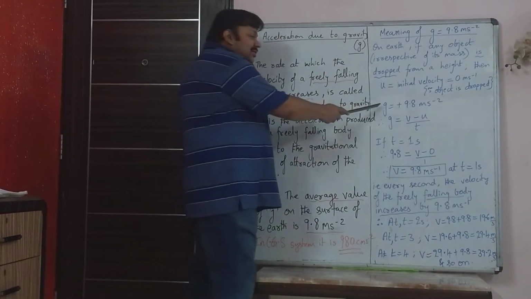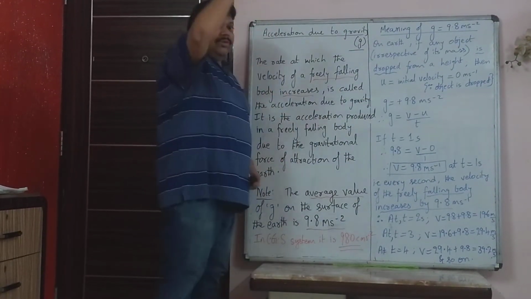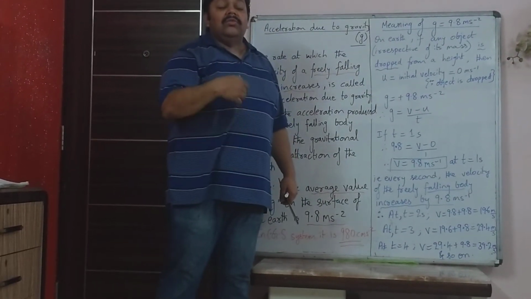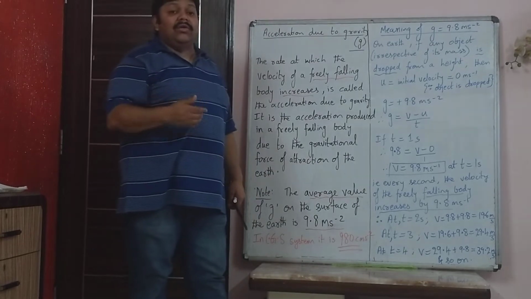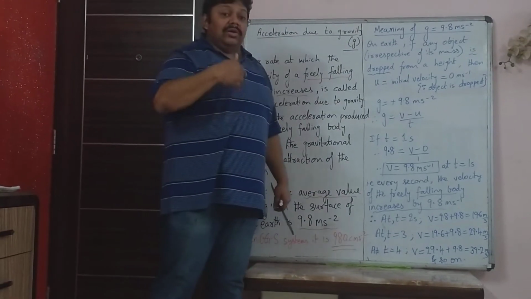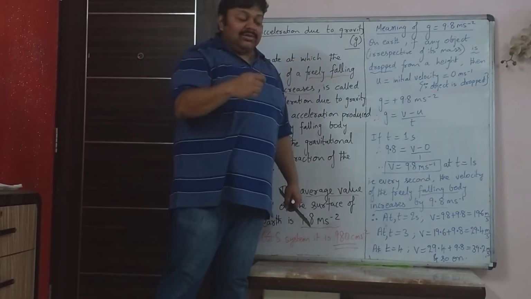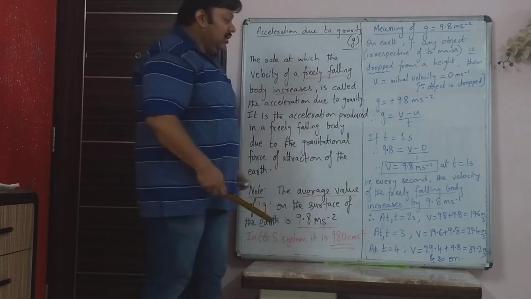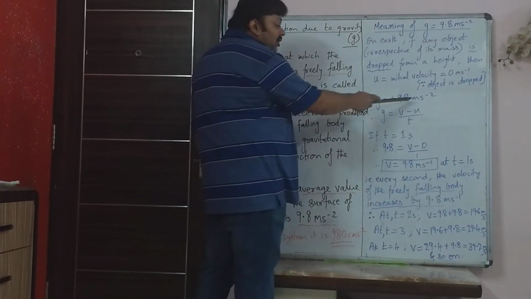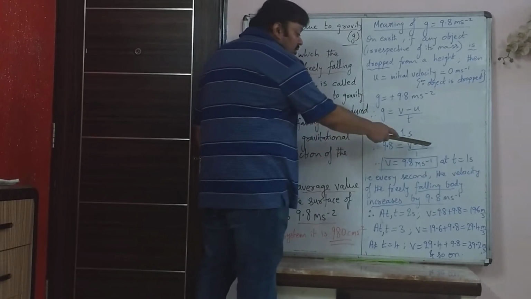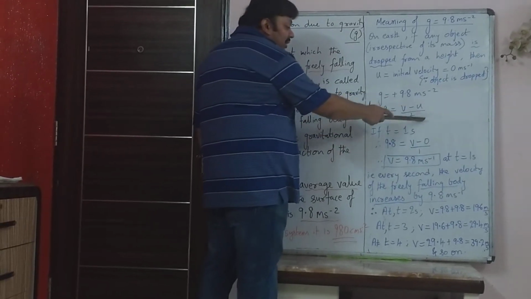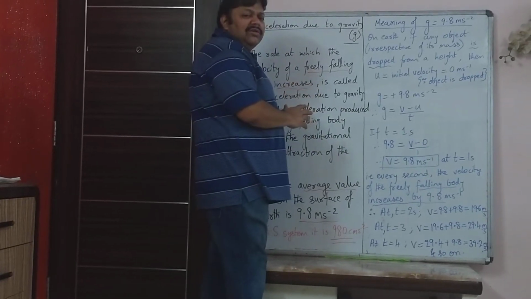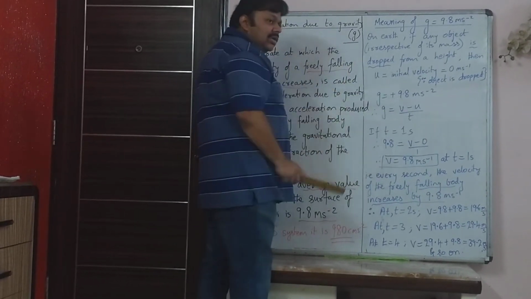Now, since g is plus 9.8, why plus? Because when an object is falling down, what is happening to the value of velocity? It goes on increasing. So after 1 second, the velocity becomes 9.8. Why? Because the value of g is plus 9.8. This is the formula of acceleration due to gravity, the same formula as acceleration, v minus u upon t.